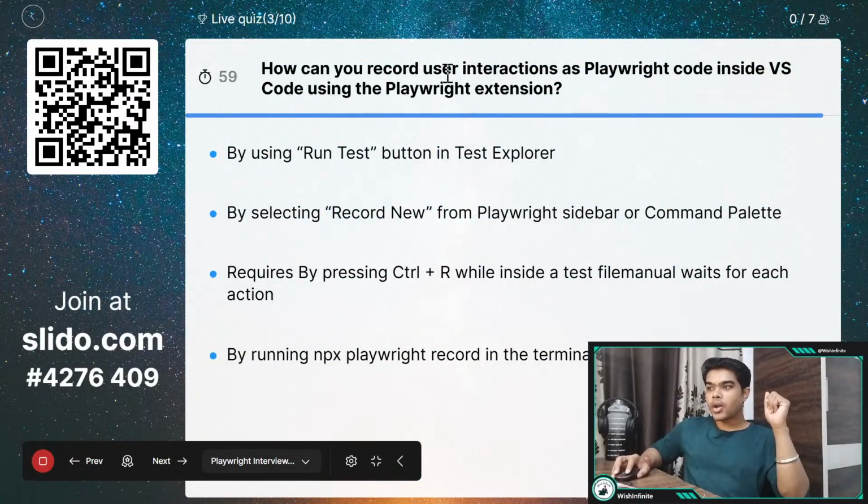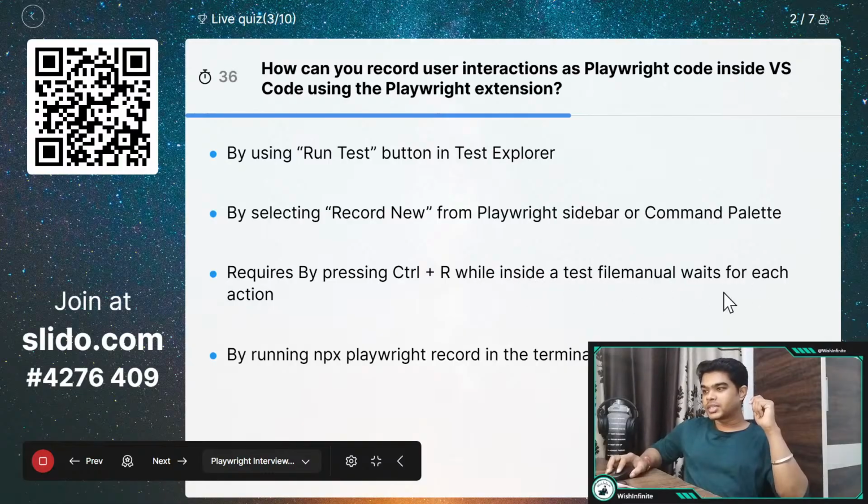So here's the question: how can you record user interactions as Playwright code inside VS Code using the Playwright extension? So here are all the options: by using the run test button in the test explorer, by selecting record new from the Playwright sidebar or command palette, by pressing Ctrl plus R while inside a test file, or by running npx playwright record in the terminal. We can select the correct answer here. We have already got 3 correct answers.